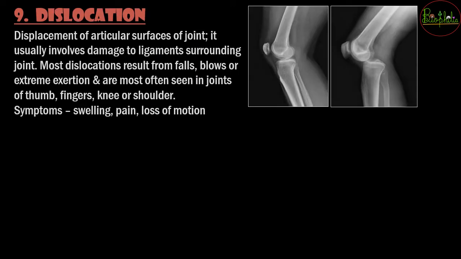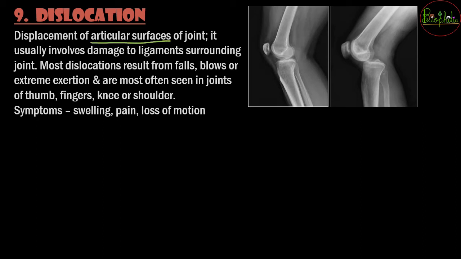The next we see is dislocation. Dislocation is something you might have more commonly heard of during regular talks between friends. Dislocation is the displacement of the articular surfaces of the joint.